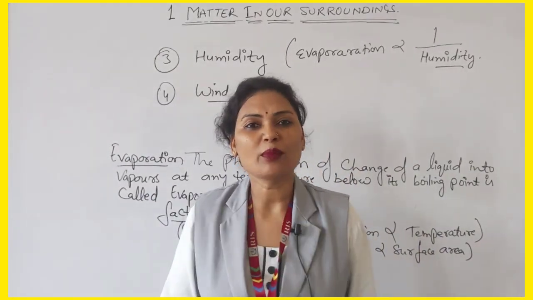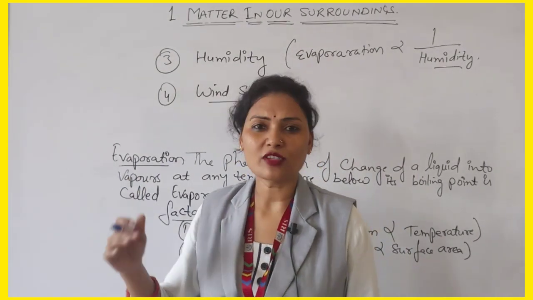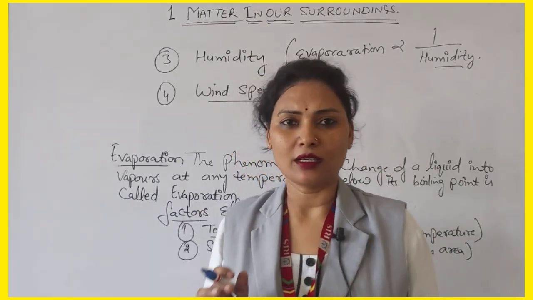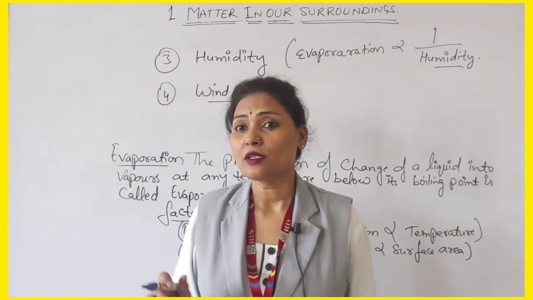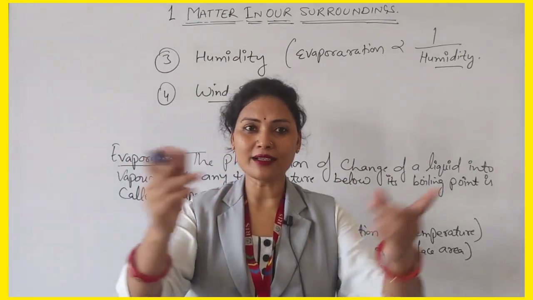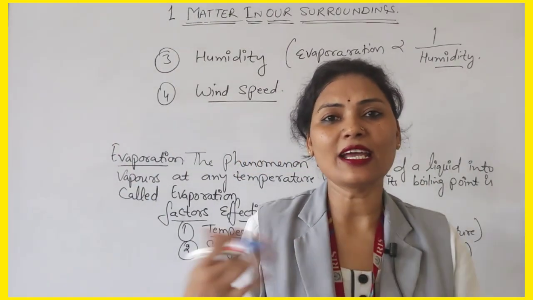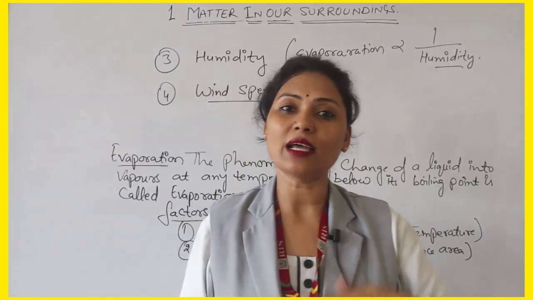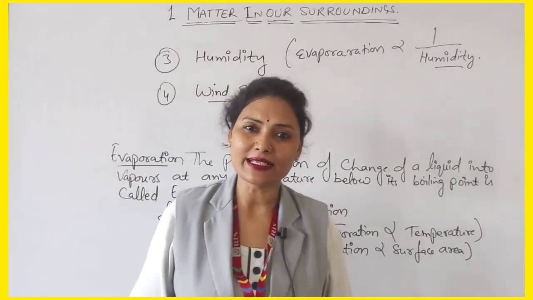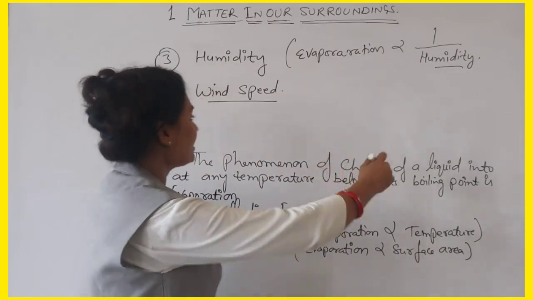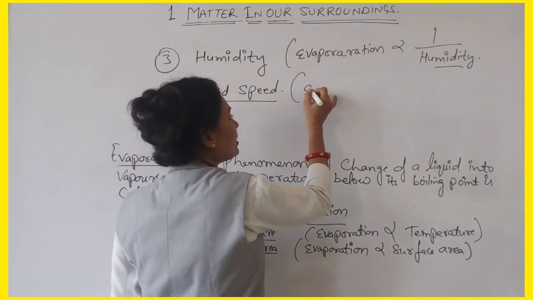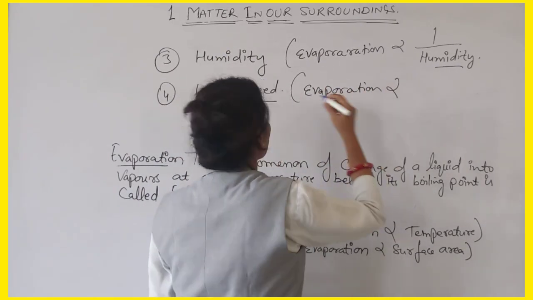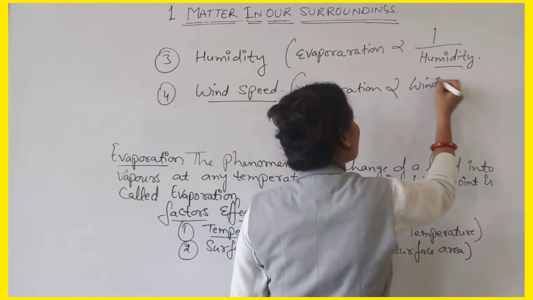The clothes become wet, the sunshine is less, and more humidity is present in the atmosphere. So she spreads the clothes under the fan, and they dry up easily. Why? Because of the wind. And during windy days also, clothes dry easily. So you can write: evaporation is directly proportional to the wind speed.